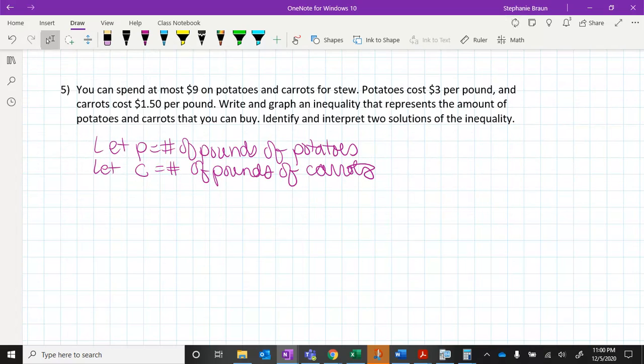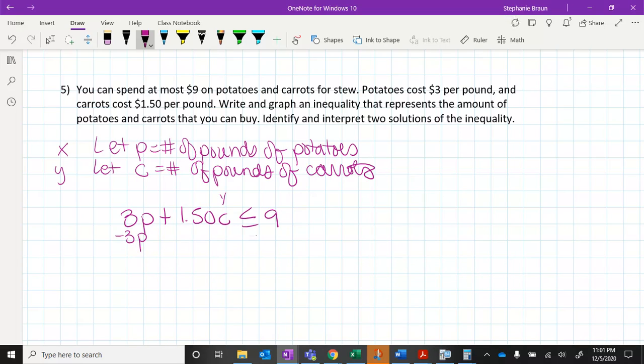Okay, so we can spend at most $9. That means the money that I have is going to be less than or equal to 9. My potatoes are 3p, and I can do carrots at $1.50 times my carrots. We can decide which one's going to be our x value and our y value. I'm going to treat potatoes as x and carrots as my y, but it doesn't matter. Okay, so if carrots are like my y, I'm trying to get c by itself.